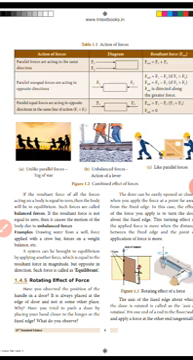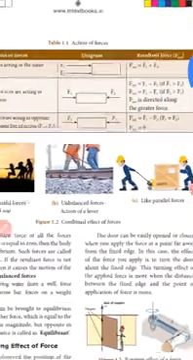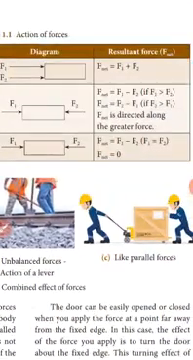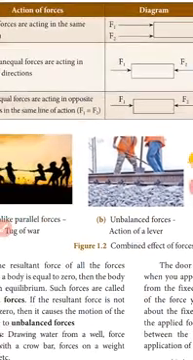See Table 1.1, action of forces. First one, parallel forces acting in the same direction. F1 and F2 are two forces, both acting in the same direction. Then what is the resultant force? The resultant force formula is F net equals F1 plus F2. So we simply add the F1 and F2 values and we get the resultant force.